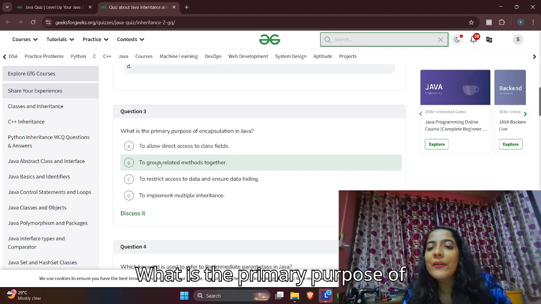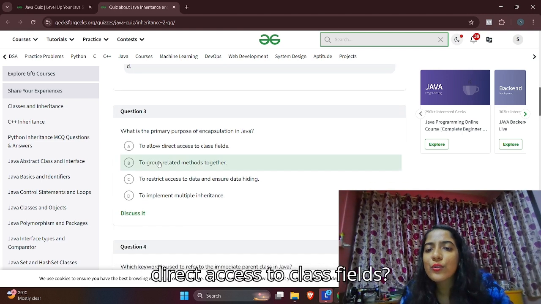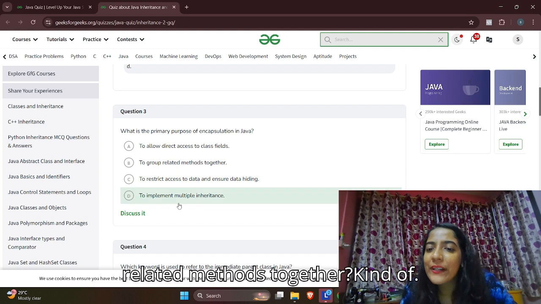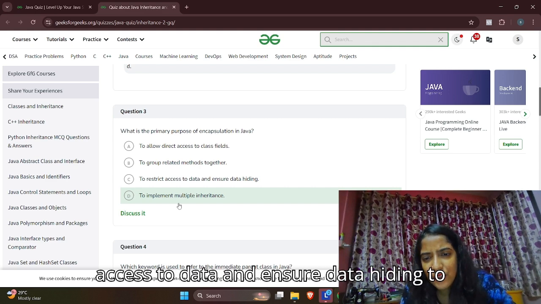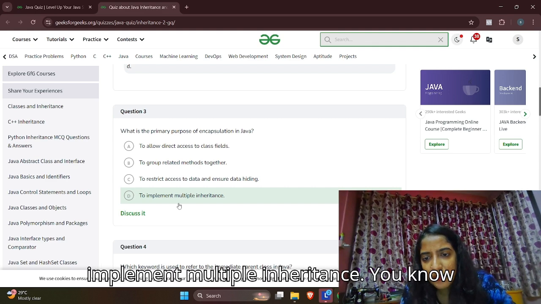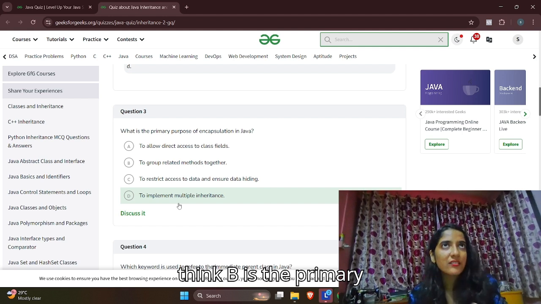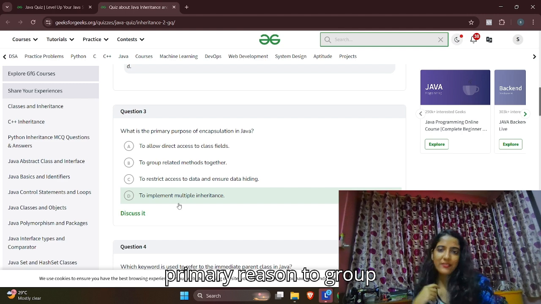What is the primary purpose of encapsulation in Java? To allow direct access to class fields? No. To group related methods together? Kind of, I think so. To restrict access to data and ensure data hiding. To implement multiple inheritance. You know what? I don't think B is the primary reason. I think C is the primary reason.